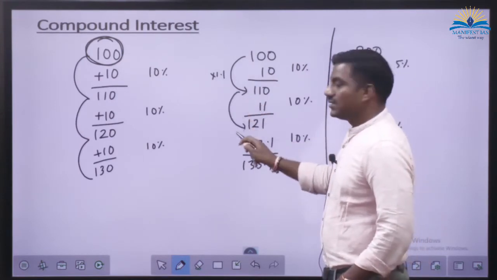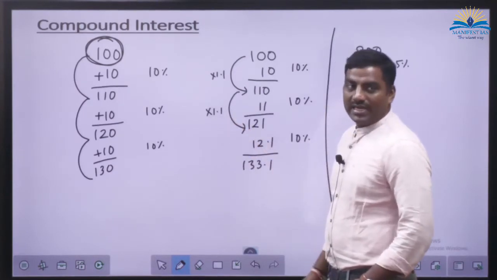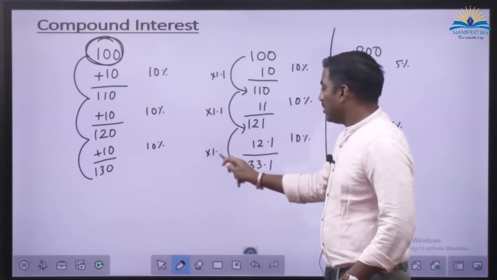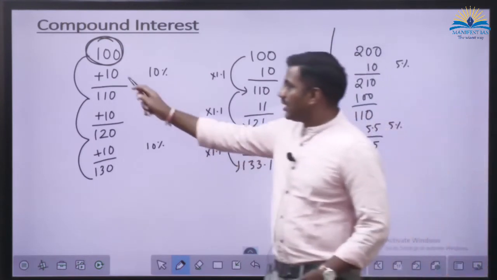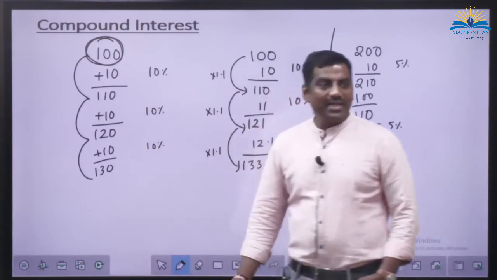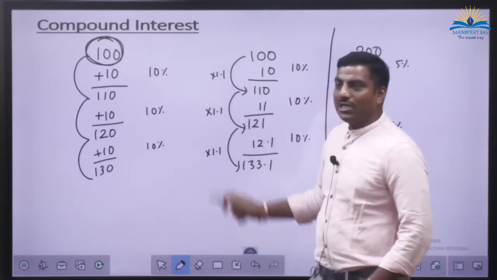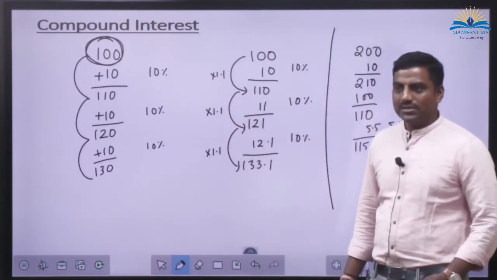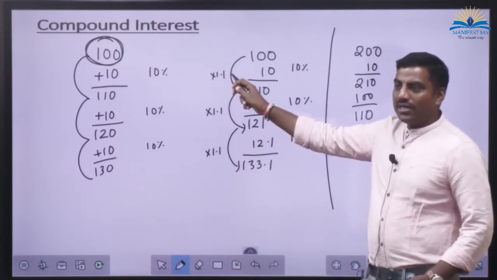Here this is again 1.1 times of 110. This is 1.1 times of 121. What are we doing? AP, adding the same again and again. Here, what are we doing? Multiplying with the same factor, 1.1. Yes. This 1.1 is what? Your amount is becoming what?